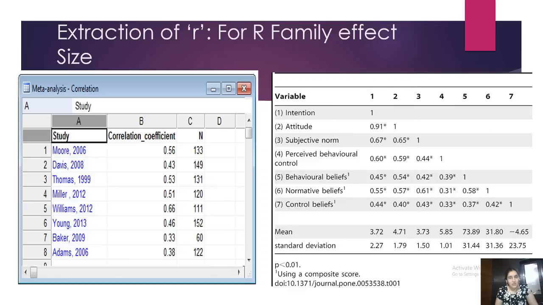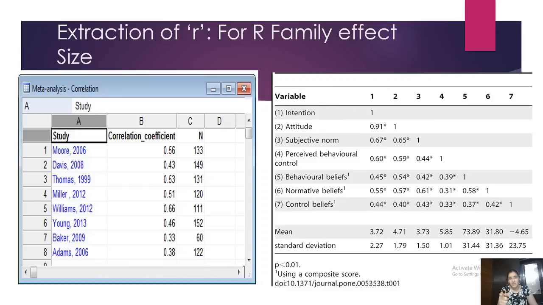That, sir, this correlation matrix is not given in your paper. Can you please give it? And suppose those guys said no, or they did not reply at all. What do you do? You leave those 9 papers and come to 31 papers. Okay, now I am assuming that I've done my bit and all 31 papers should have this correlation matrix. If they don't have a correlation matrix, at least in the theoretical way they should have written that attitude and subjective norm, this is the value, subjective norm and perceived behavioral control, this is the R value. At least in writing they should have written it.